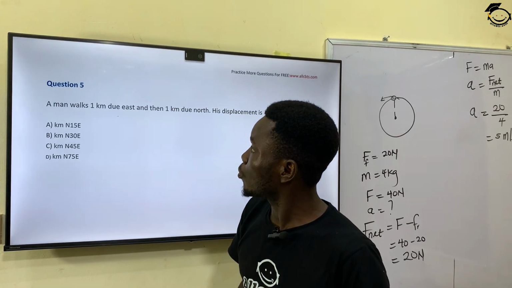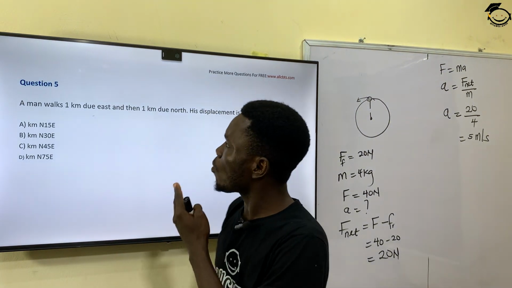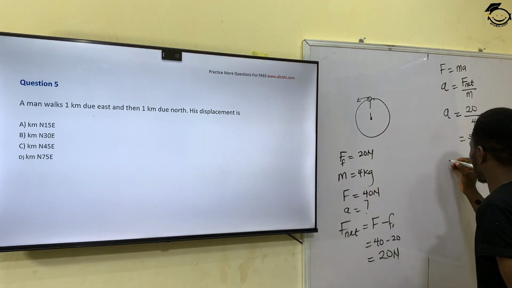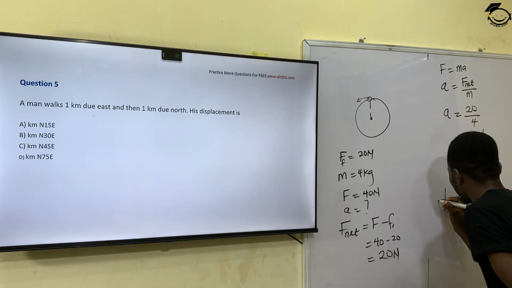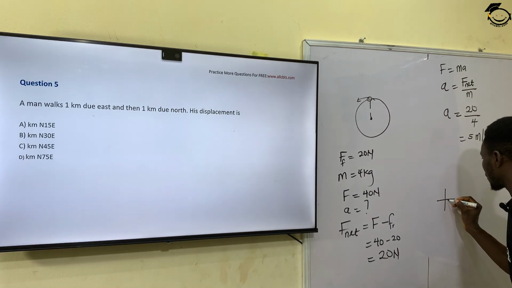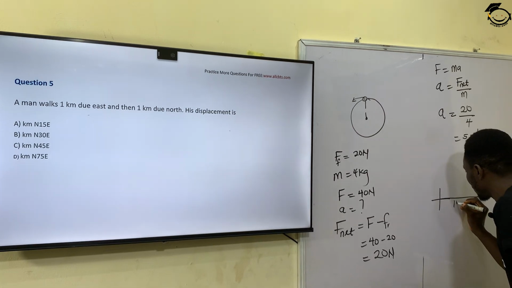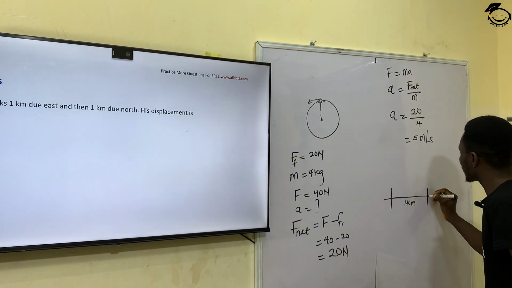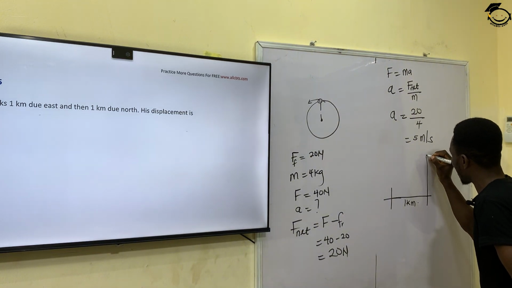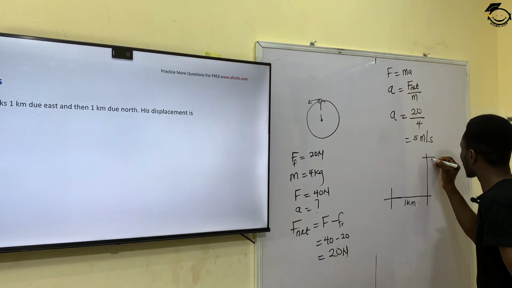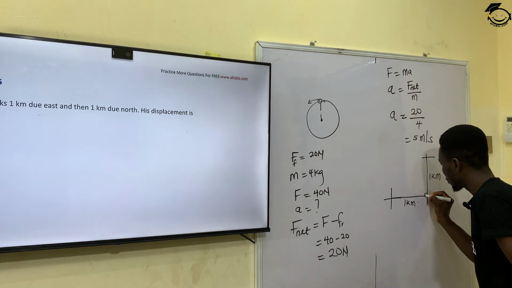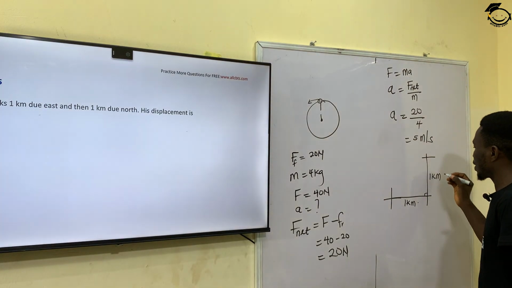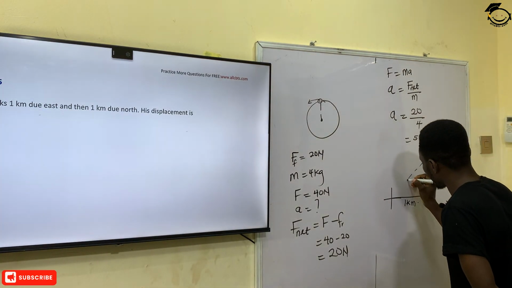So moving on to the next question, which is question number 5. It says a man walks 1 kilometer due east and then 1 kilometer due north. So if this man moves due east 1 kilometer and gets to this point, and from this point moves due north another 1 kilometer, the question they're asking is, what is his displacement? So we're trying to find the displacement of the man.